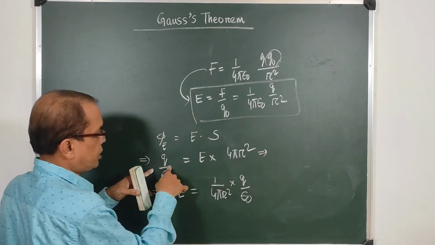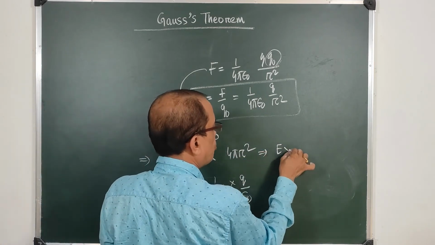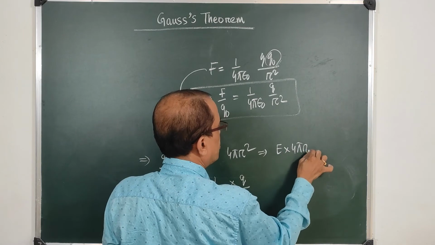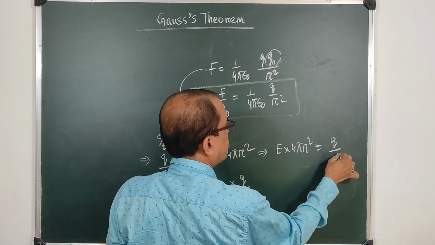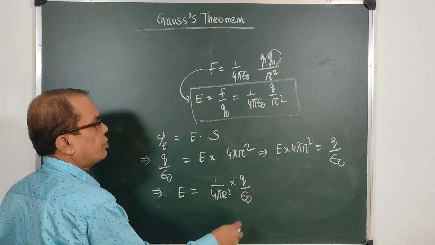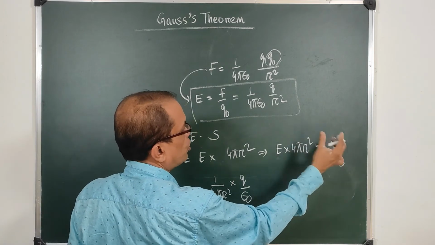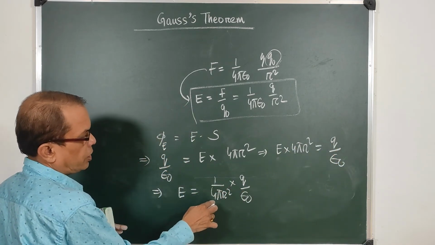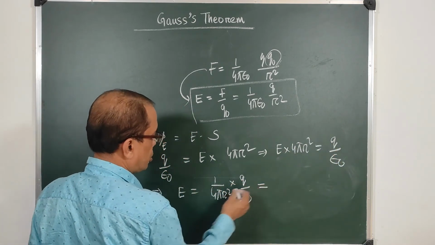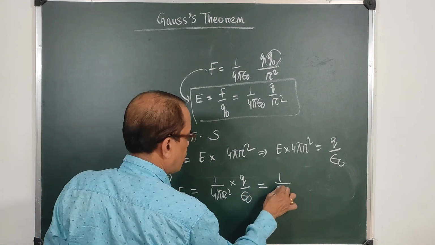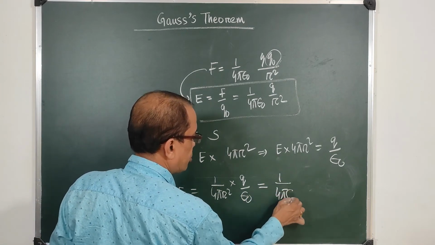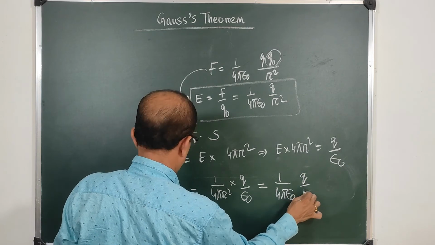Just reverse this statement: E into 4 pi r square is equal to Q by epsilon 0, so that E is equal to this, 1 by 4 pi r square into Q by epsilon 0. Just simplify, and you get 1 upon 4 pi epsilon 0 and Q by r square.